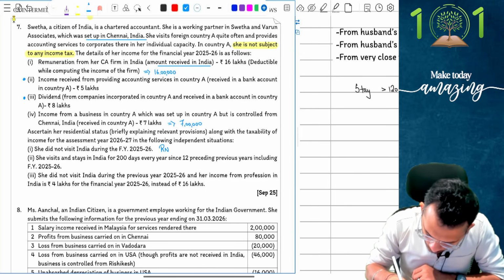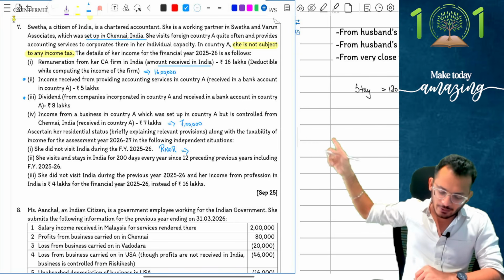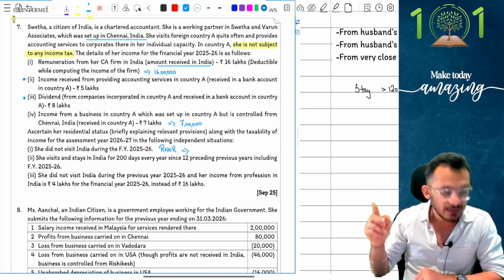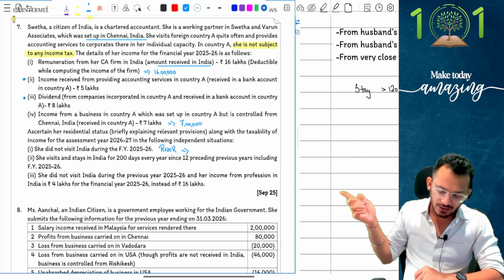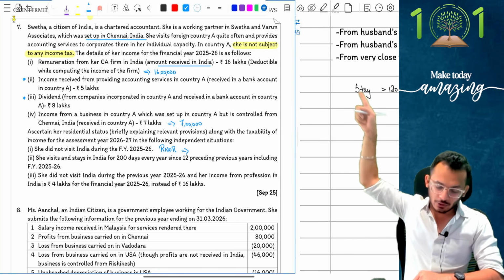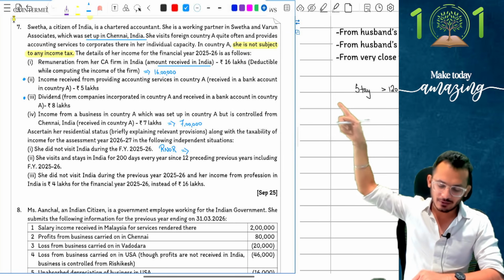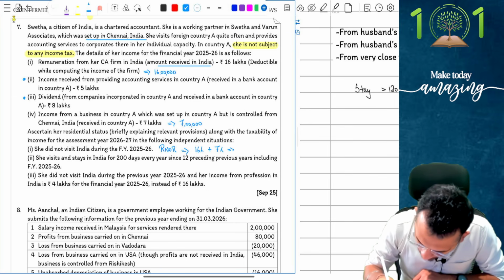As an RNOR, what is going to happen? I am going to be taxable for all my RNOR incomes, which means income received from providing accounting services, no, it's not going to be taxable for me. The 8 lakh rupees is also not going to be taxable for me. I am only going to be taxing the 7 lakh rupees because it is controlled from India. I am going to be taxing the remuneration, which is taxable from India, which means the answer is going to be 16 lakh rupees plus 7 lakh rupees. And therefore the answer is 23 lakh rupees.